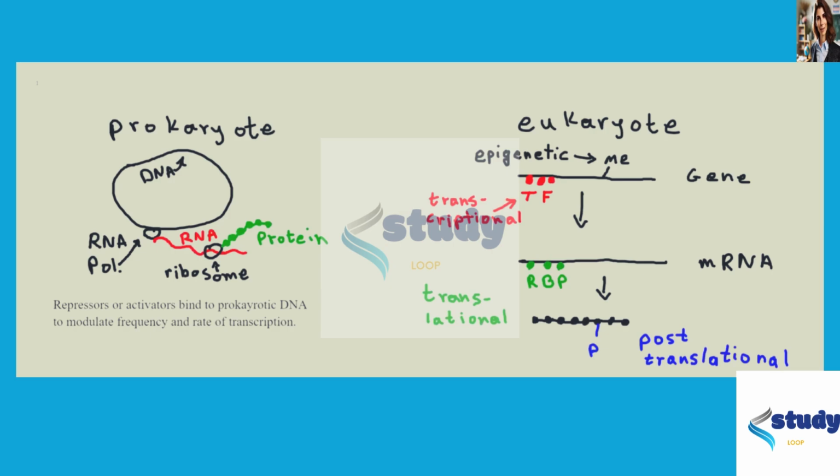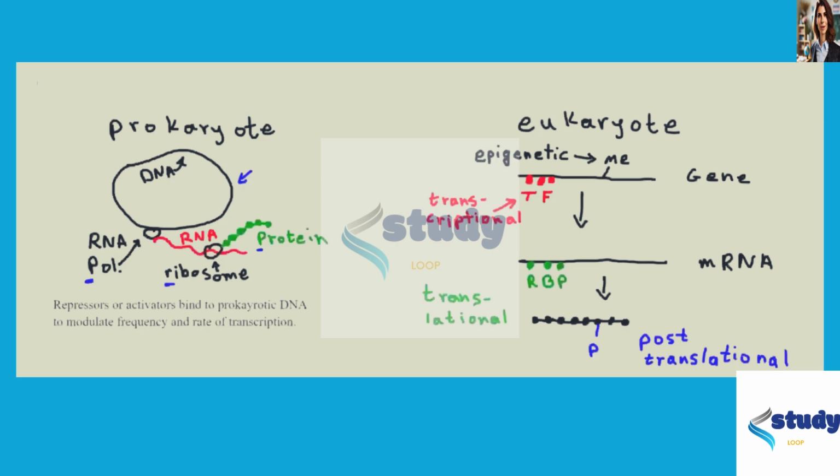We are being asked to compare the regulation of gene expression in prokaryotes and eukaryotes. Let's start with prokaryotes. Prokaryotes have a circular genome, so they have a circular piece of DNA that contains all of the genes in it. RNA polymerases read those genes in that circular DNA to make RNA, and then the ribosome attaches to the RNA to translate it into protein.